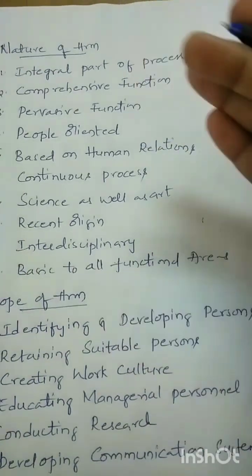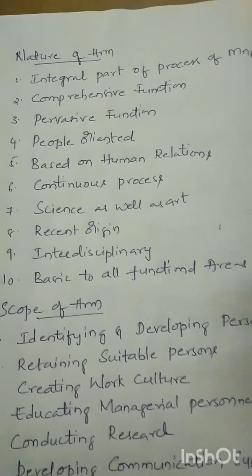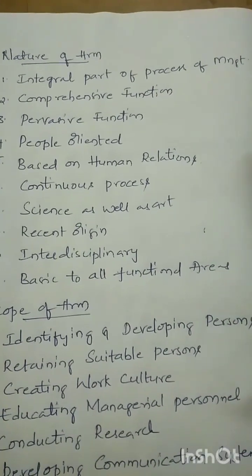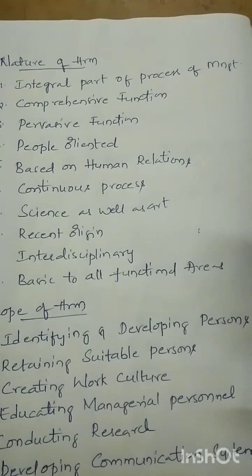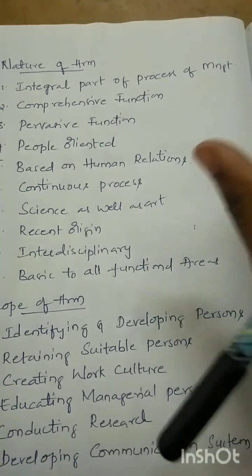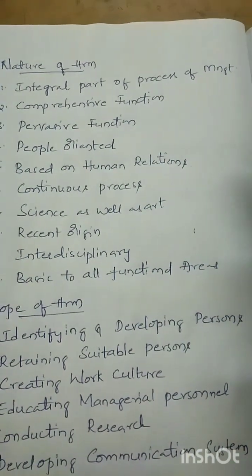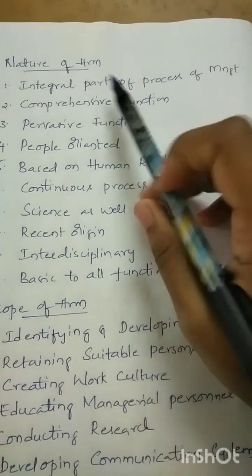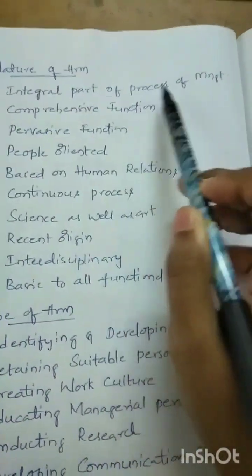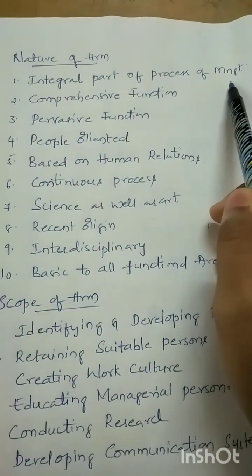Whatever people or employees are present in our organization, we are going to manage them also. We are going to plan for them, frame the policies accordingly and plan in advance to fulfill the requirement of the organization. In that process also we will apply the managerial tools like planning, organizing, staffing, all those functions, on the human resource also. That's why it is saying that human resource management is the integral process of management only. Okay, so that is the first point's meaning.